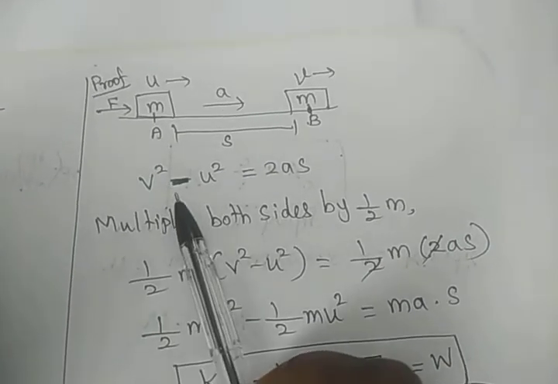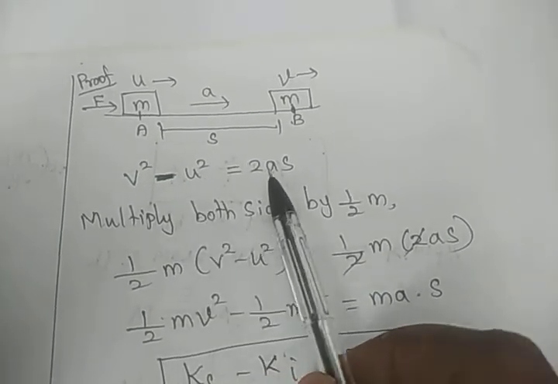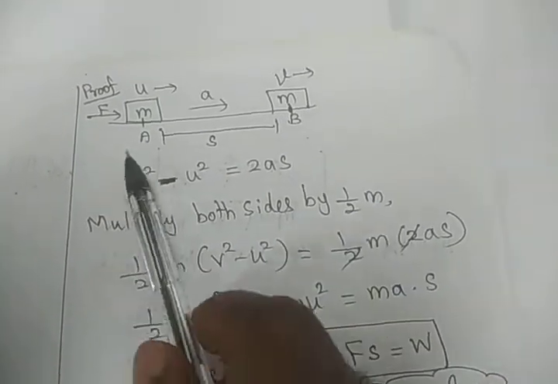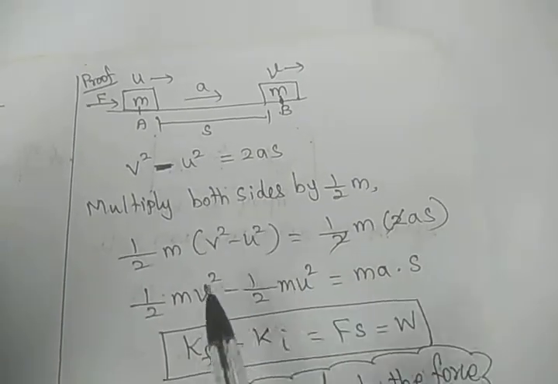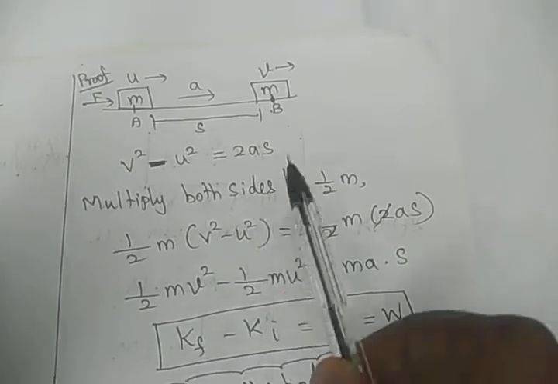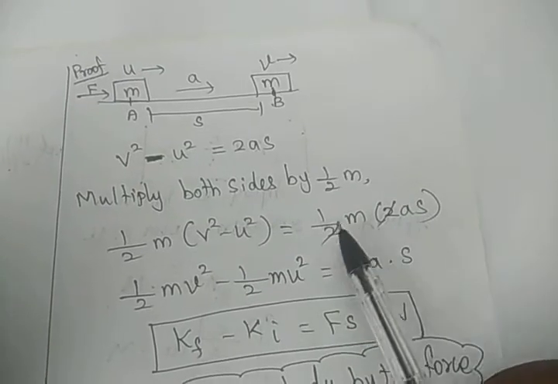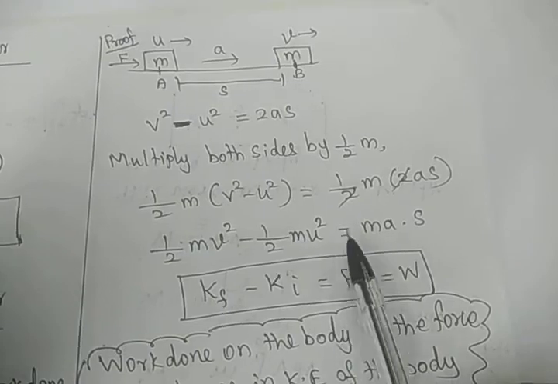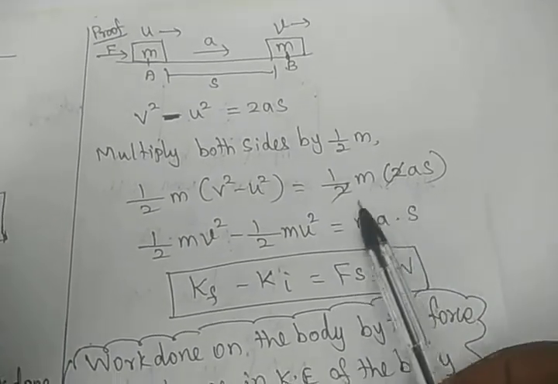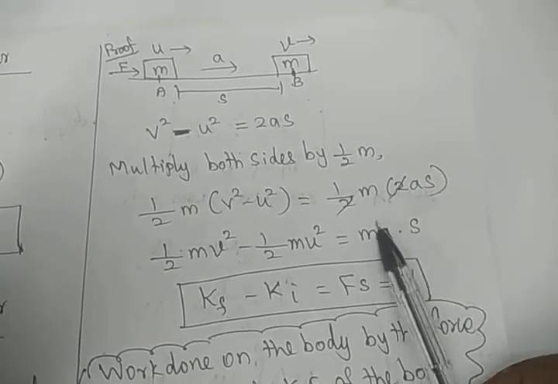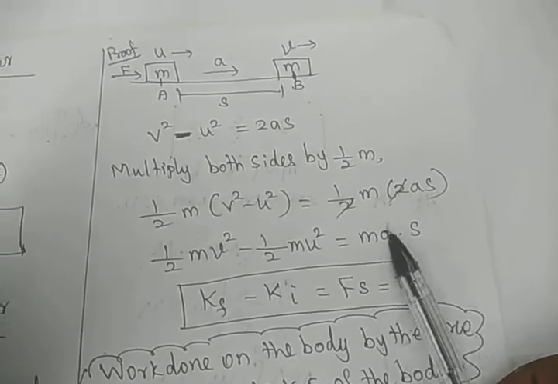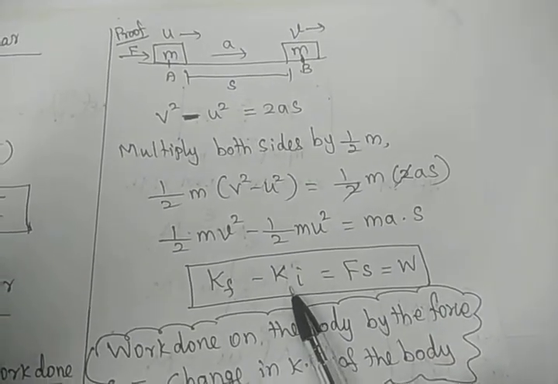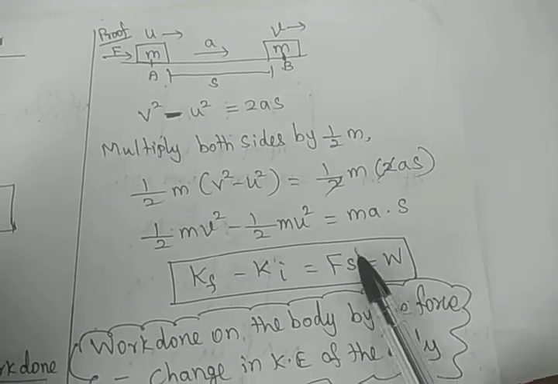As usual, Newton's equations of motion, v square minus u square is equal to 2as. Multiply both sides by 1 by 2 m. Here half mv squared, half mu squared. So 1 by 2 m into v square minus u square is equal to 1 by 2 m into 2as. So to get cancelled, we get half mv square minus half mu square is equal to ma into s. What is ma? ma is a force, according to Newton's second law. So force into displacement is equal to final kinetic energy minus initial kinetic energy. Hence force into displacement is work.